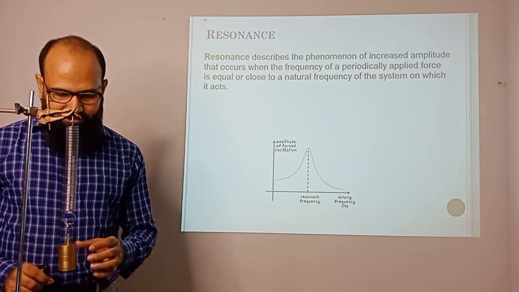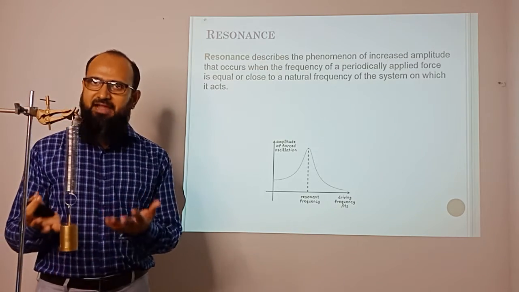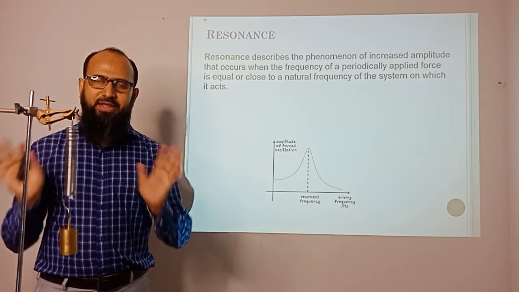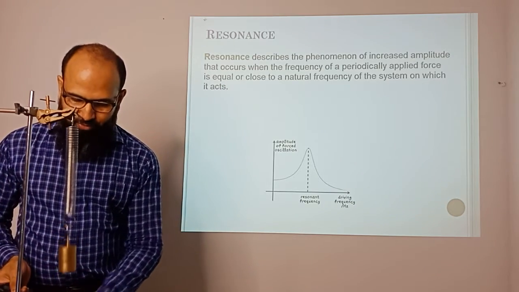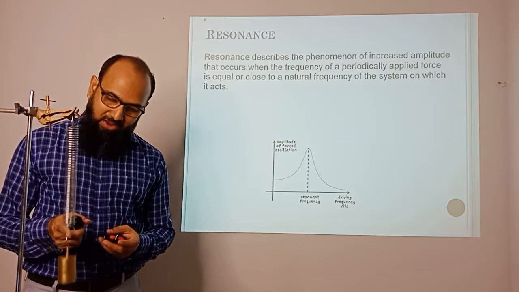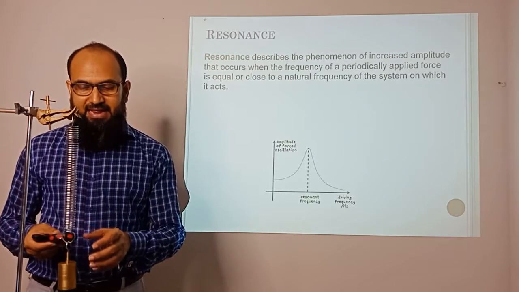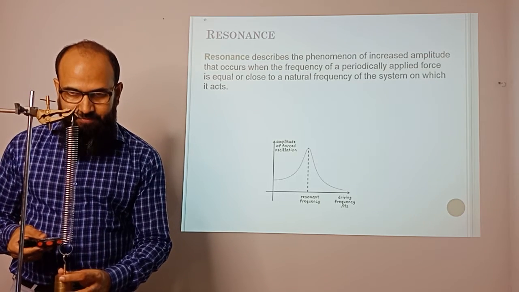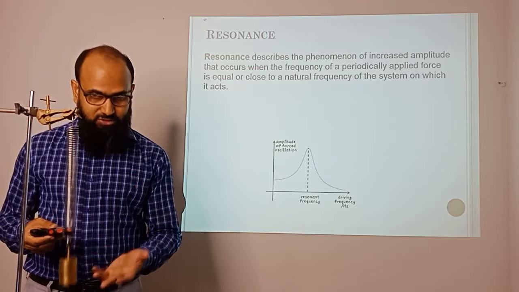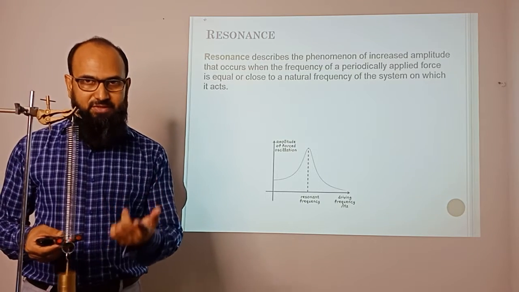What is the natural frequency? If you take this spring to vibrate, it vibrates on its own system. No external force is given. It is vibrating on its own. If you take a stopwatch and count the time period and calculate the frequency, you will find every time it is the same. Now, if you pull it down more and vibrate it this way, the time period remains the same.